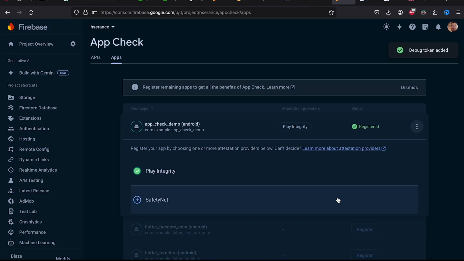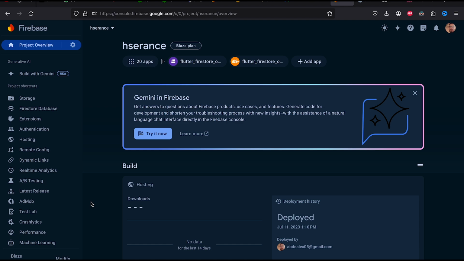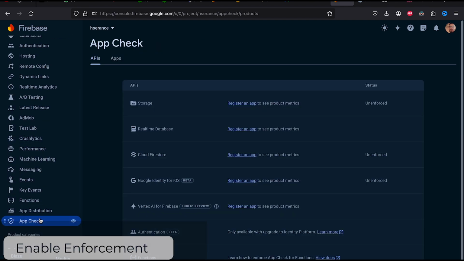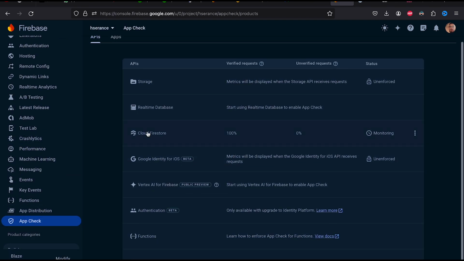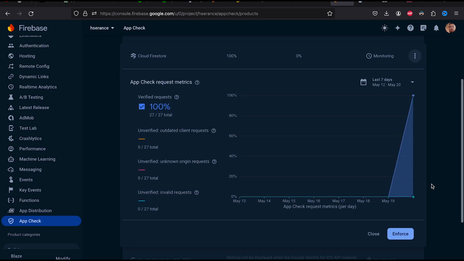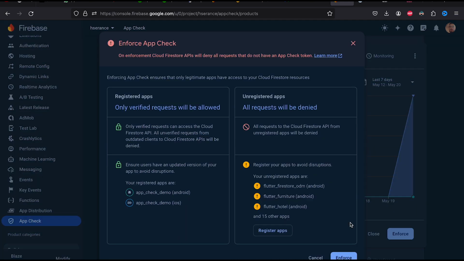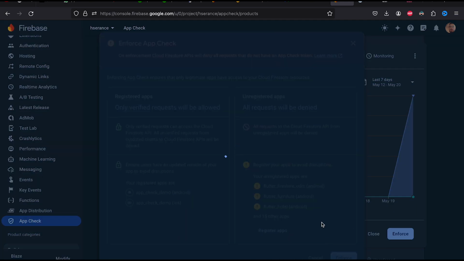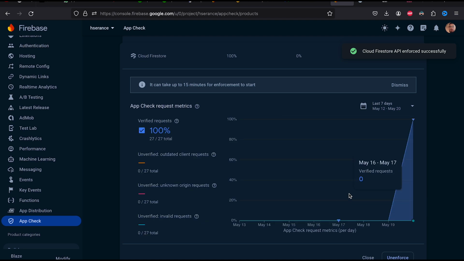Now that we added the debug tokens to the Firebase console, we can develop our apps locally without getting blocked by the App Check service. Our next step is to enable enforcement. Enabling enforcement will allow us to protect our services from any invalid request that doesn't contain a valid App Check token. We can enable it for many services like Firestore, Storage, and callable cloud functions. Click on any service you want and then click Enforce.